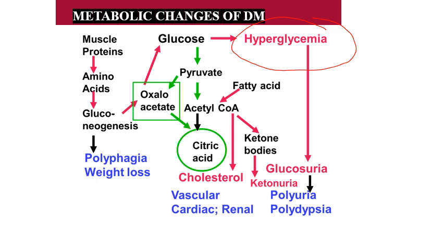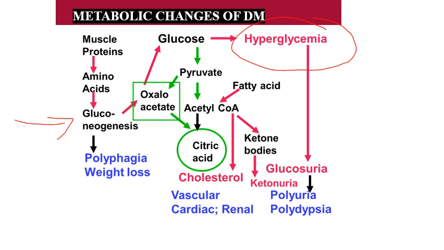So what will happen? When there is deficiency, the blood glucose level will be highly elevated, but the cells are not able to utilize this blood glucose as the energy source. So the cells will be utilizing alternative mechanisms to get glucose for their energy needs. Here we can see there will be increased gluconeogenesis. We have already learned carbohydrate metabolism, you know what is gluconeogenesis: synthesis of glucose through non-carbohydrate substrates.